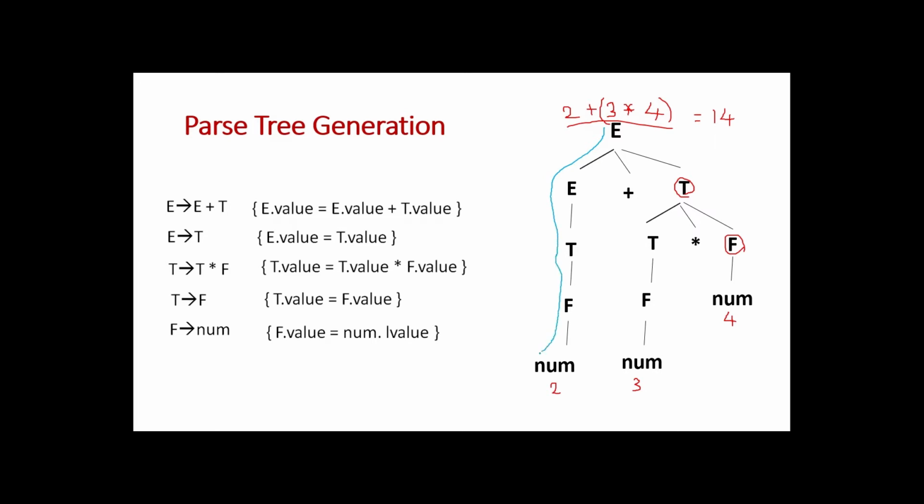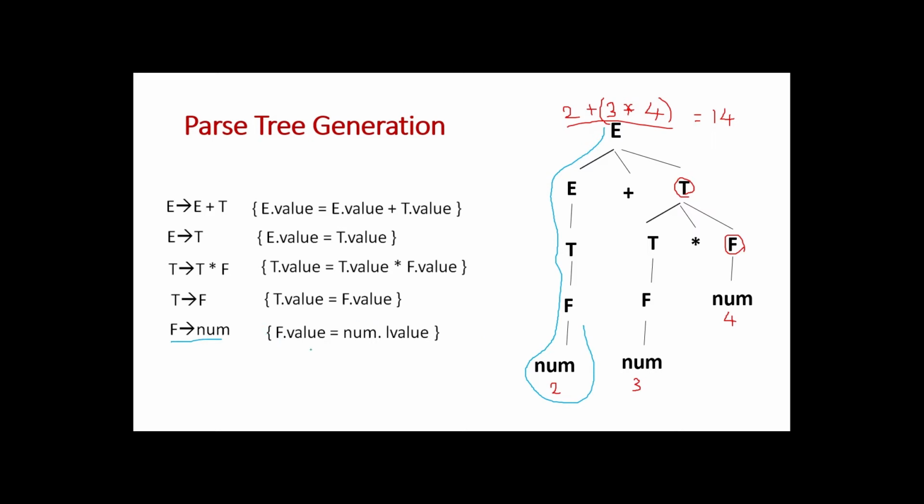F to num, no reduction. But num to F, so num is reduced to F. There is a reduction. Whenever there is a reduction, we have to go to the production and perform the action. Now we have a reduction, so we have to go and check the production.